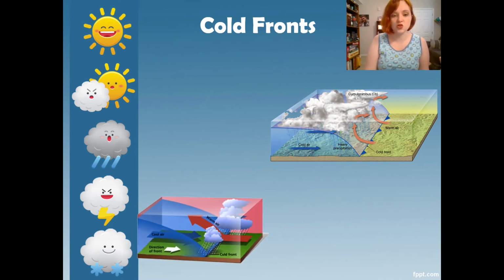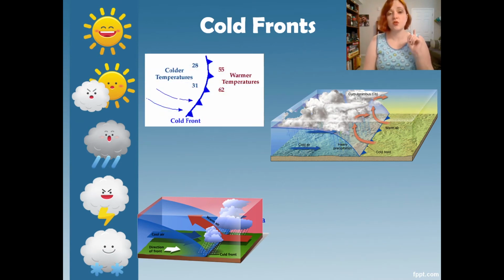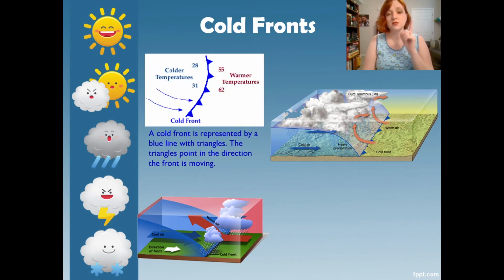Here's just another version of that, same thing, blue cold air. This one, the warm air is red, so you can see it. And right along that front line, right where they're meeting, are all those cumulonimbus clouds and that rain, okay? Now, on a weather map, it is important to know what a cold front looks like. So when you see this symbol, it's a line with these triangles on it. That tells you there's a cold front. That's what a cold front looks like on a weather map.